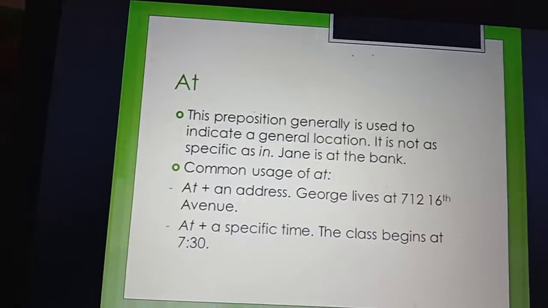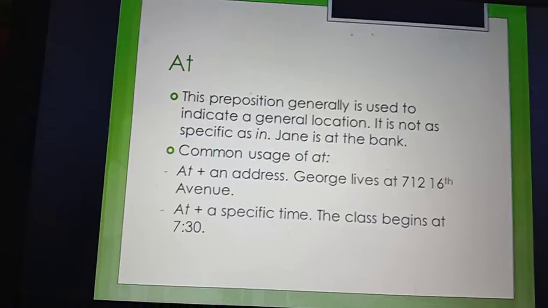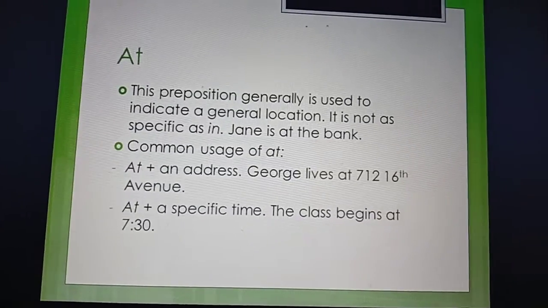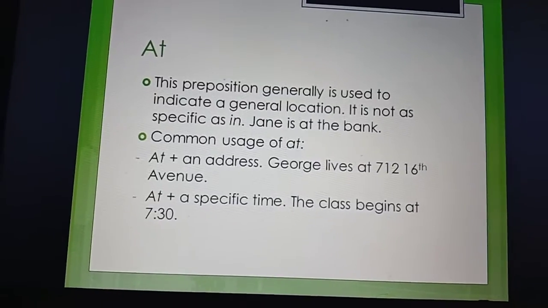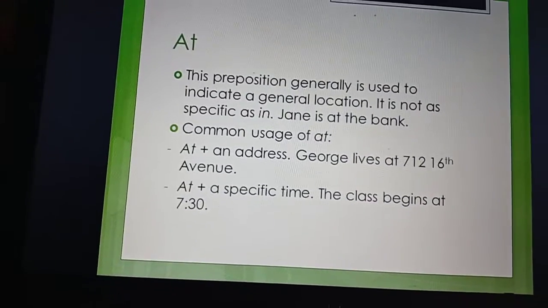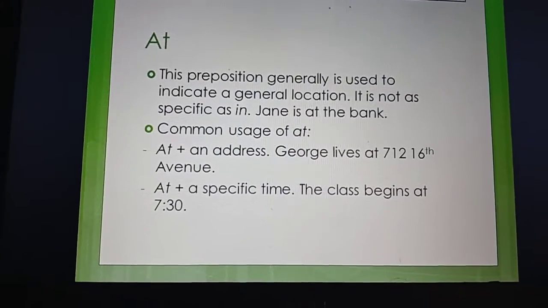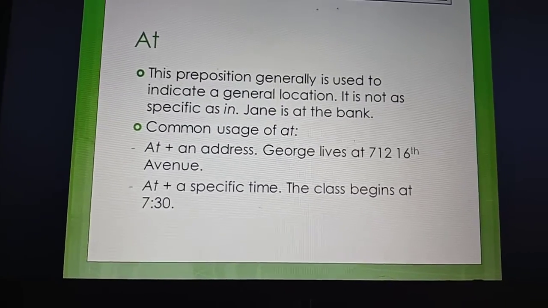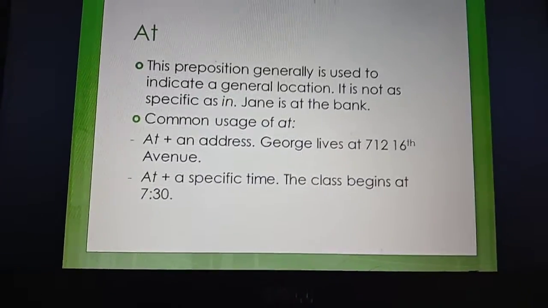Common usage of "at": you can use "at" plus an address. George lives at 712 16th Avenue. You can also use "at" plus a specific time. The class begins at 7:30.